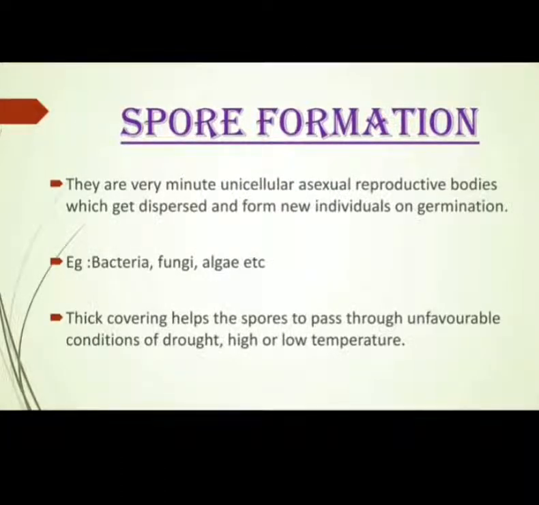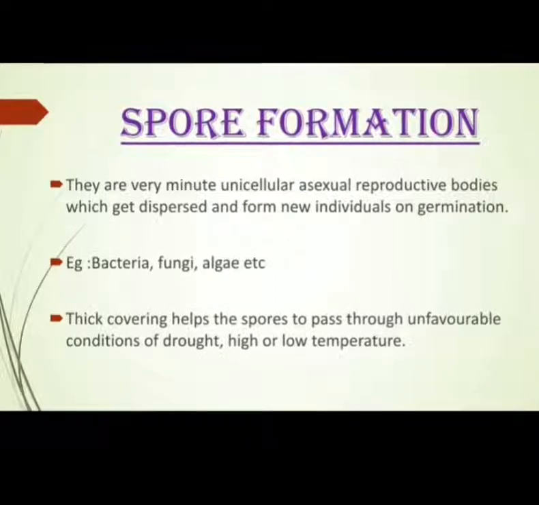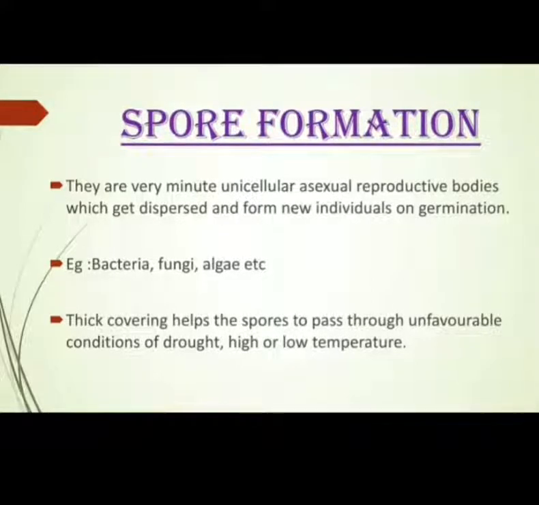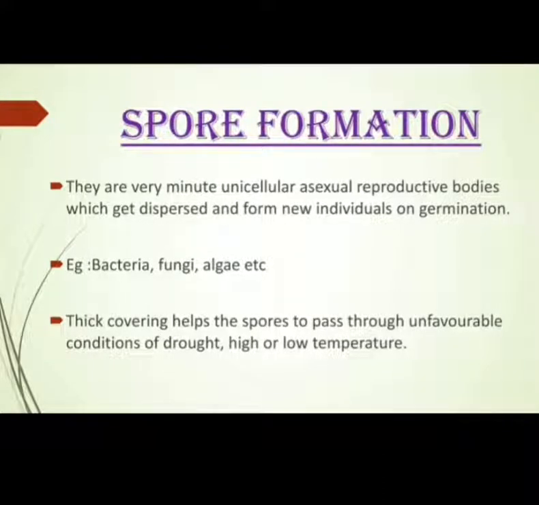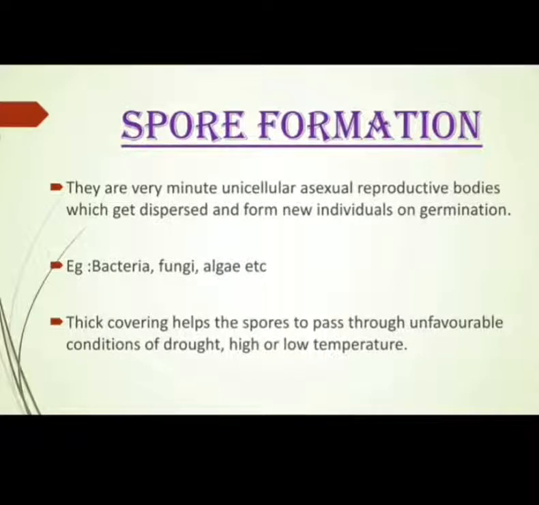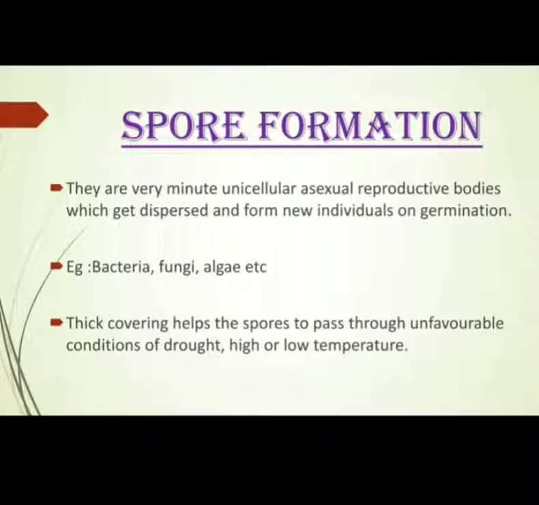If conditions are favorable, when these spores fall on a suitable medium, they start germinating and form a new individual. If conditions are not favorable, they produce a thick protective wall around them, which is called a cyst. The thick covering helps the spores to pass through unfavorable conditions of drought, high or low temperature. When conditions become favorable, they break open the cyst and grow into a new individual.